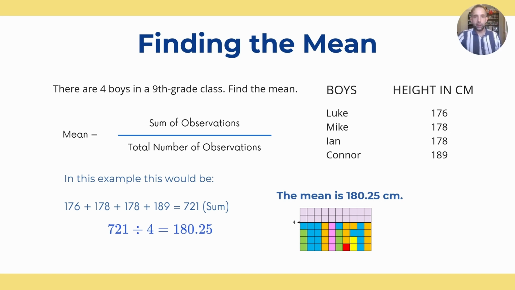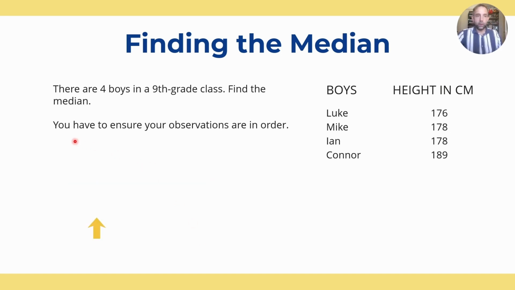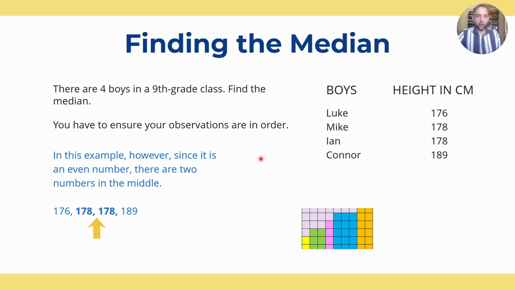Let's look at the median next. When we do the median, remember it's really important to put the data in order. So here, quite conveniently, they're in order already, but if they weren't, you would have to do that first. So remember, we're ordering the data and then we're trying to find the one in the middle. So here's our data in order: 176, 178, 178, and 189. To find the middle number for this one is pretty clear because it's halfway between these two here.